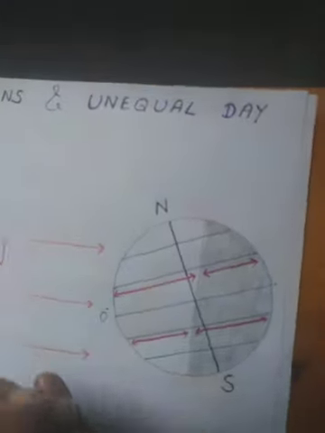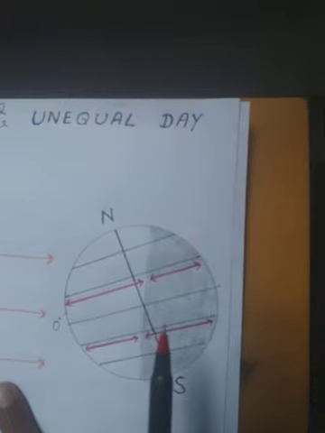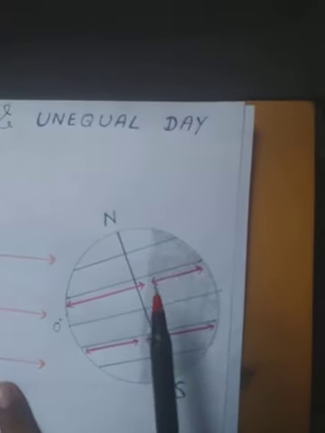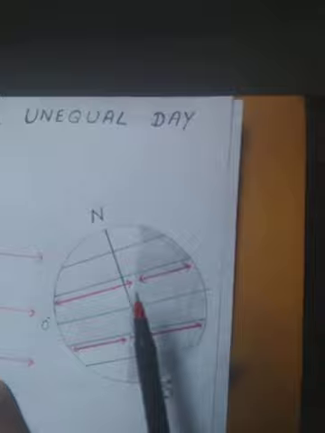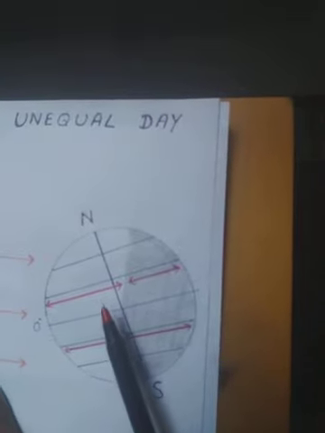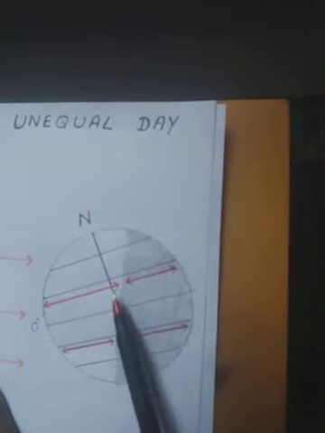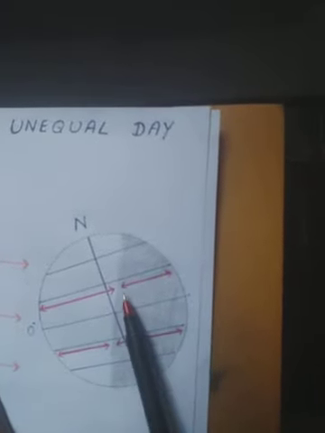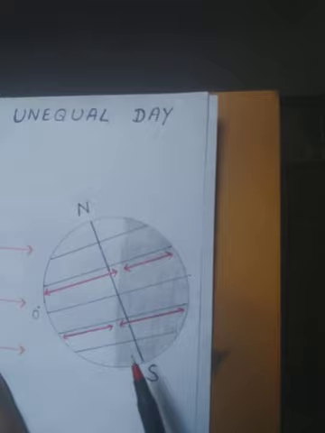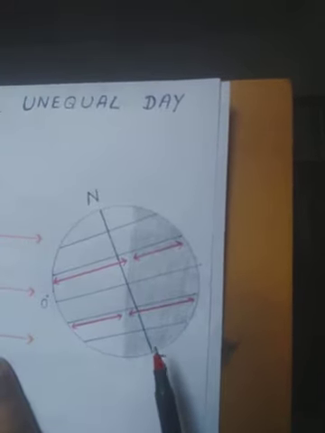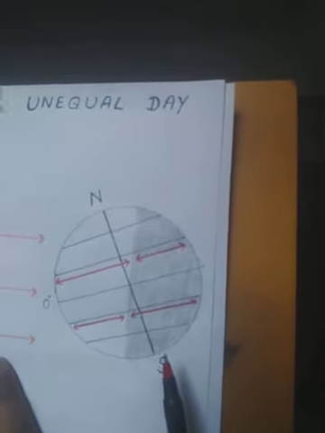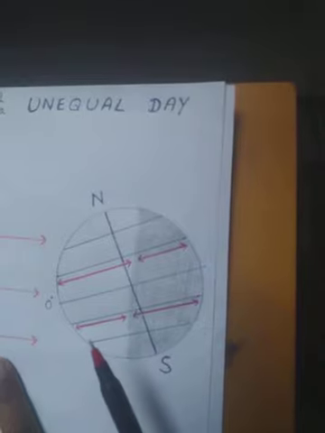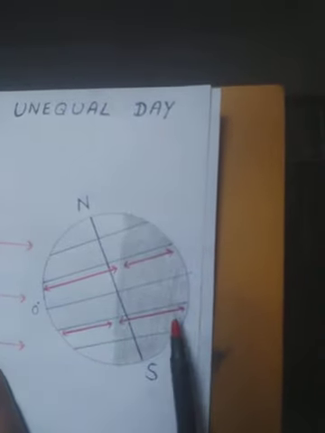You see in this position, northern hemisphere is inclined towards the sun, so it has summer season. So duration of day is longer and duration of night is shorter. In the southern hemisphere, as it is winter season, days are shorter and nights are longer.